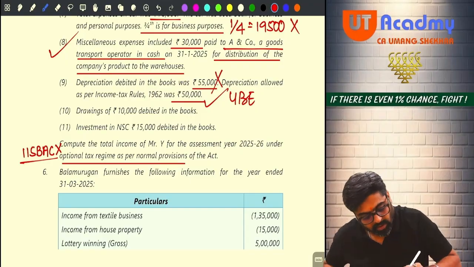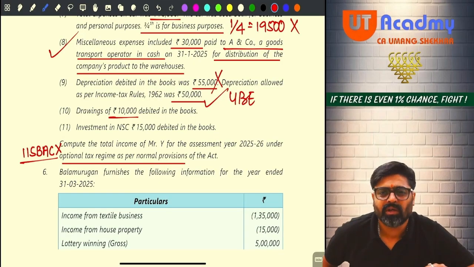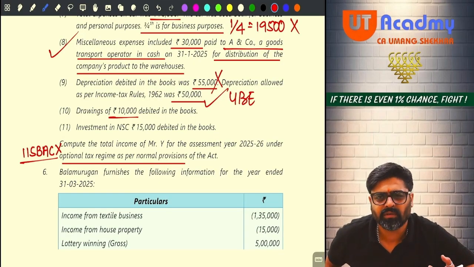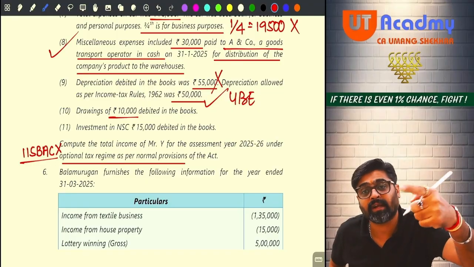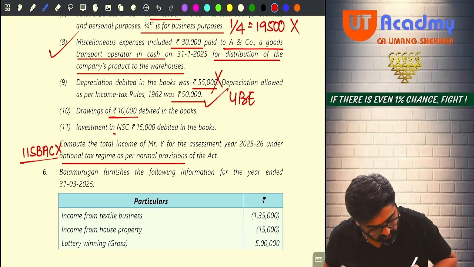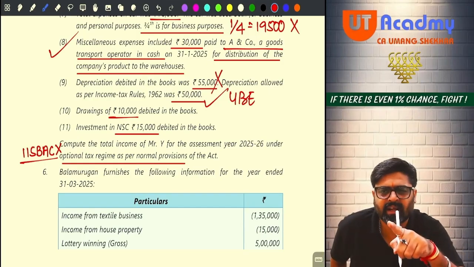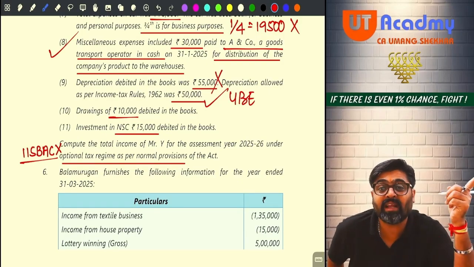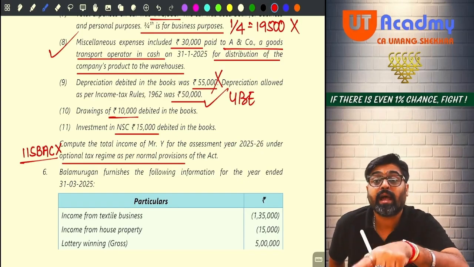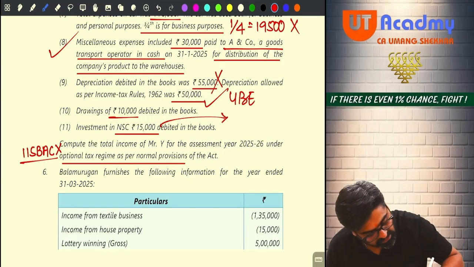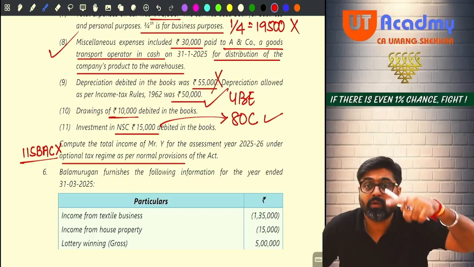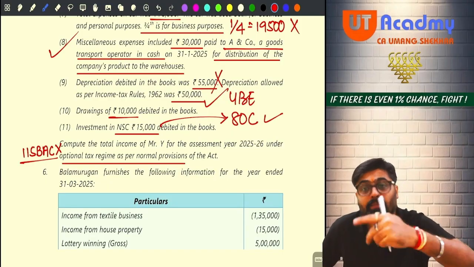Okay, next one. Drawing 10,000 debited in books. Drawings means personal drawings. Is it your business related expense? Then why have you debited in P&L? Add back, add back. This is not your business expense. NSC investment 15,000. Is it your business related expense? No. This is your personal investment. Then why have you debited? Add back this 15,000 also. But do one thing. Later on, when you calculate your GTI, claim it under 80C also. Later on. But right now you have reduced from profit. Add back to the profit.